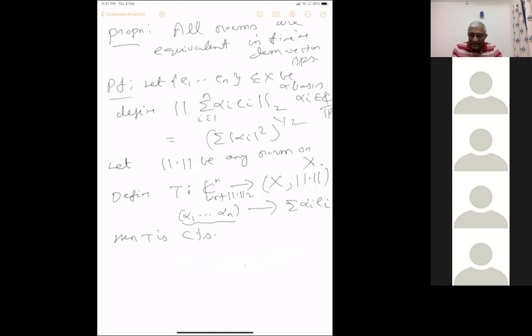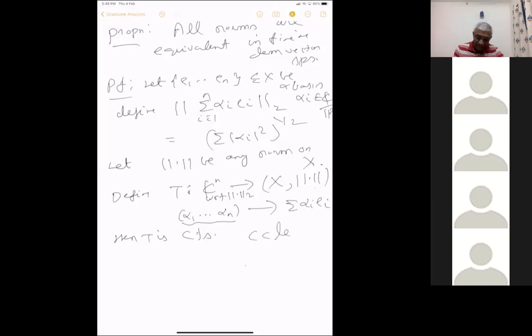Then scalar multiplication is continuous, sum is continuous, because of that the corresponding thing is also continuous. Convergence in Cn implies coordinate wise convergence. That means all those alpha i's, the scalar components, converge. So using continuity of scalar multiplication and addition, it follows that the corresponding T of that also converges. Okay, so this is clear.